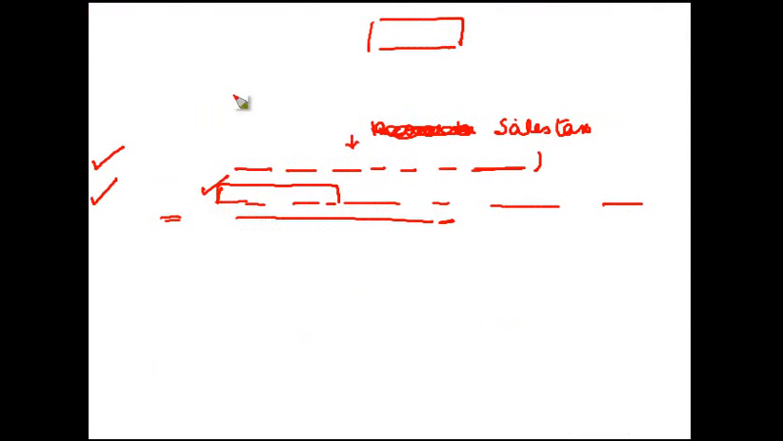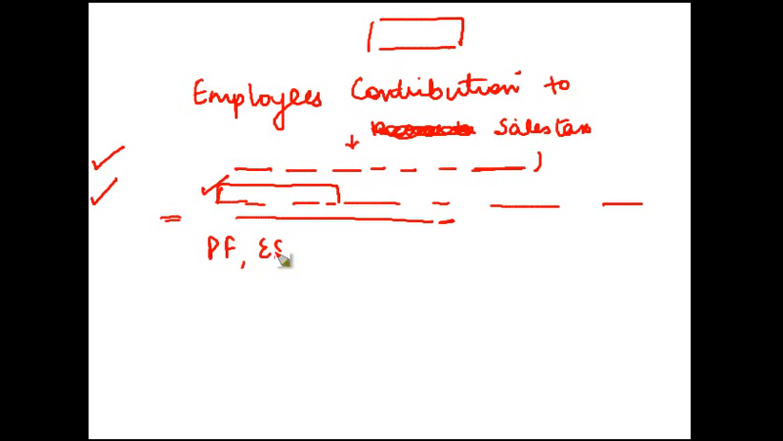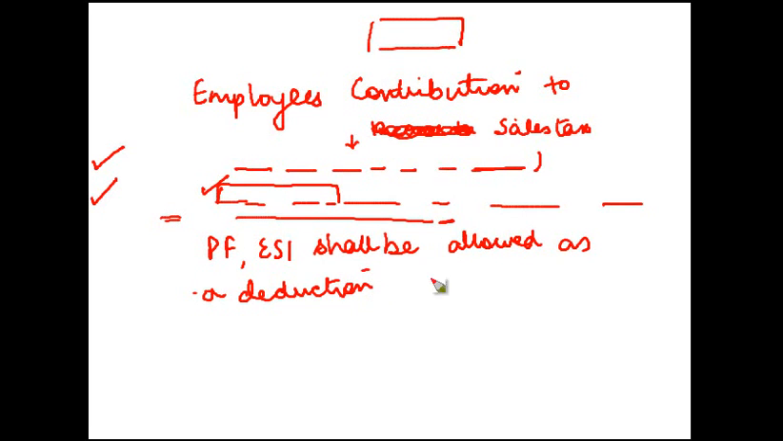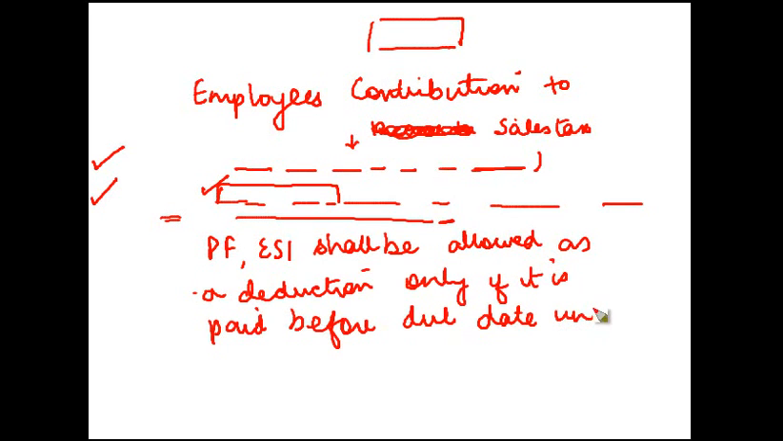Now, interestingly, insofar as employees' contribution is concerned, since we are looking at this point, I'm just pointing this out as well. You can also note this. Employee contribution to Provident Fund or ESI, which is Employee State Insurance Corporation, shall be allowed as a deduction only if it is paid before due date under those Acts. Please note this down.